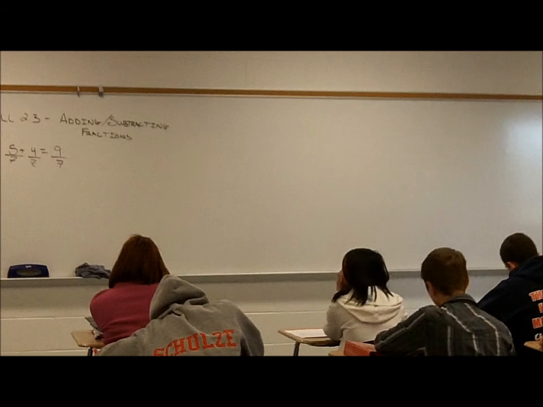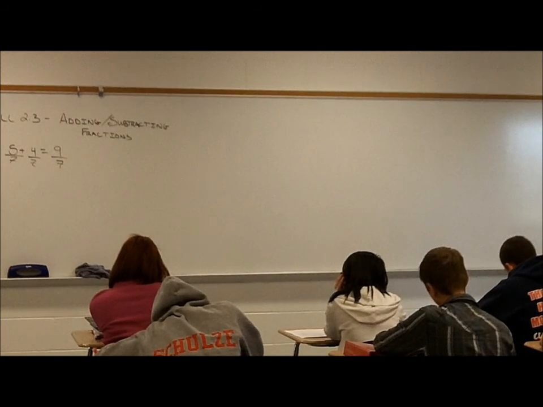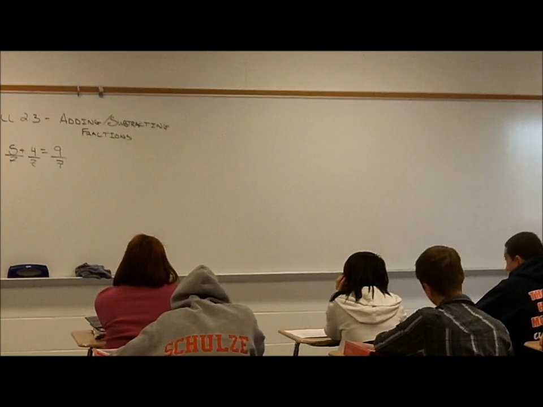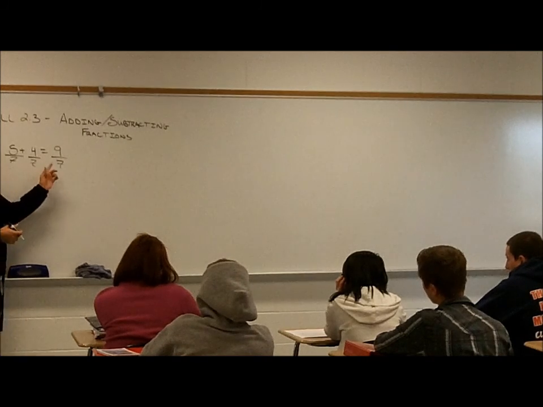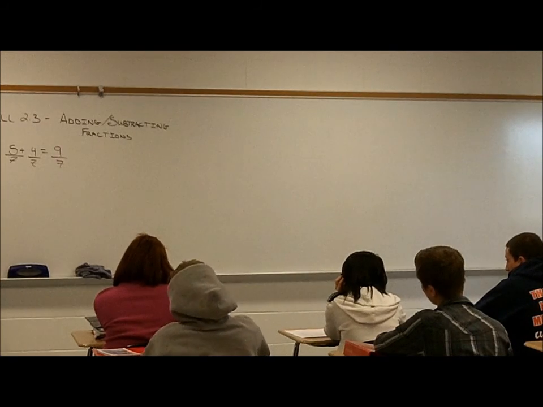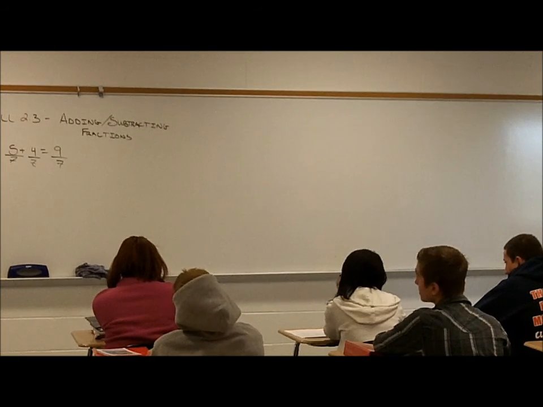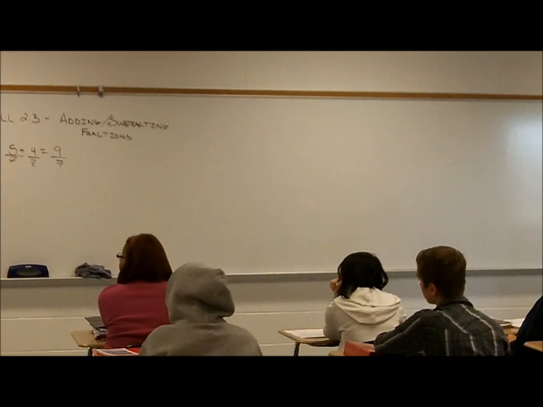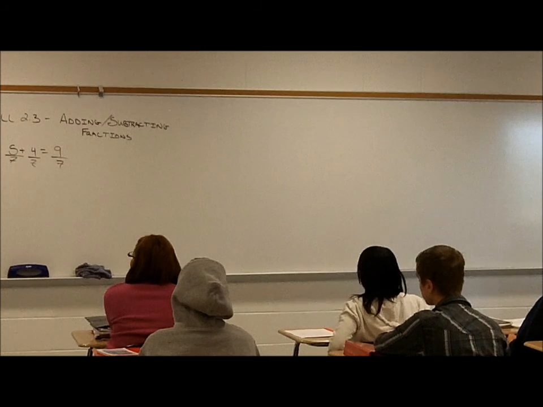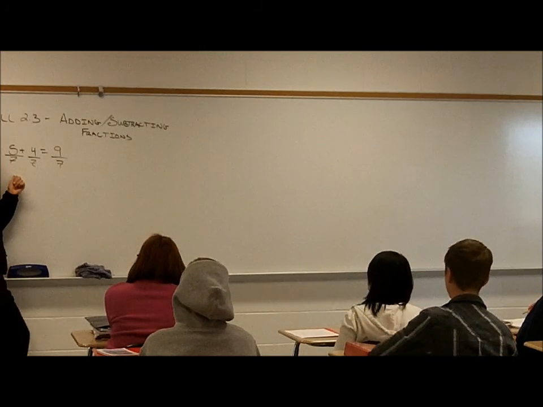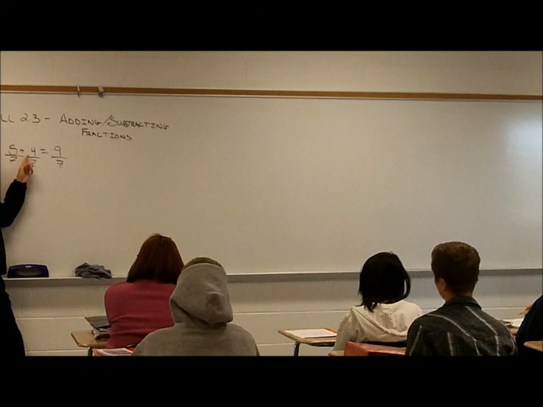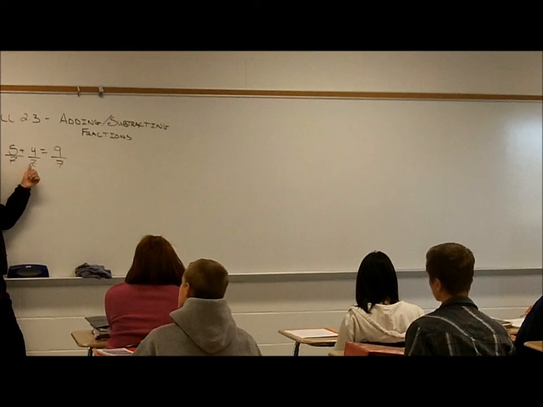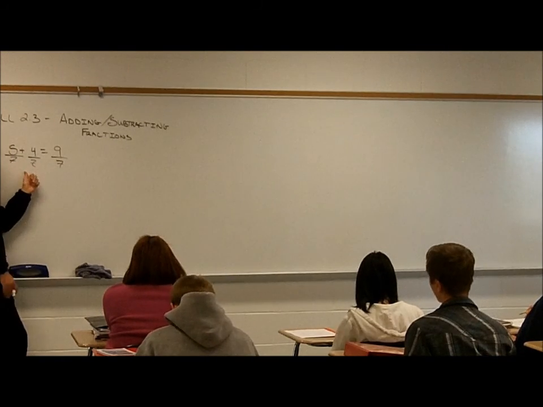This is a good fraction problem. This is done correctly. What do you notice? What's true about what's going on? What similarities do you see between the fractions? The denominator is the same, right? Does the denominator ever change? No. What changed? The numerator. We did 5 plus 4, we get 9. Why didn't we do 7 plus 7? No. Why? Because they're the same. Because it's the same, it can't change.